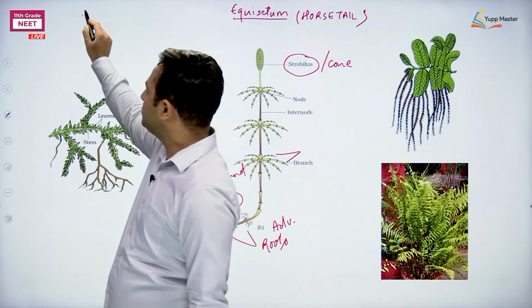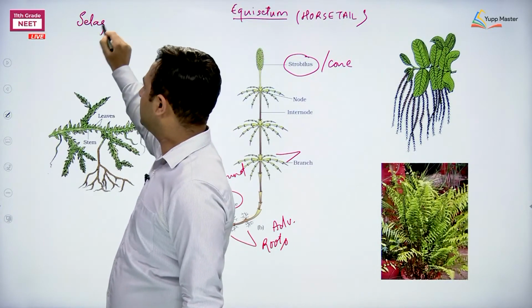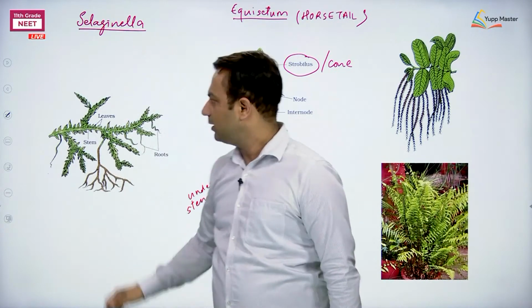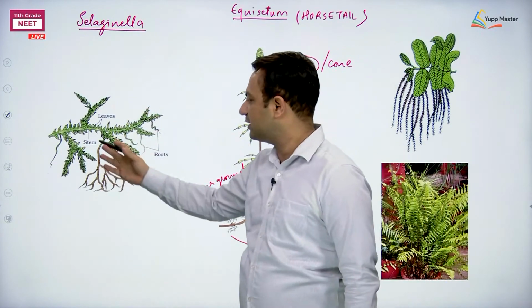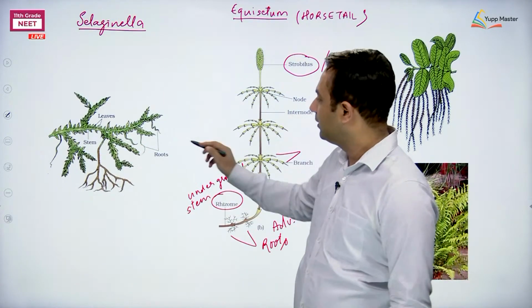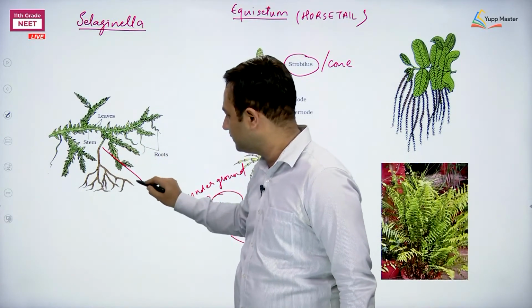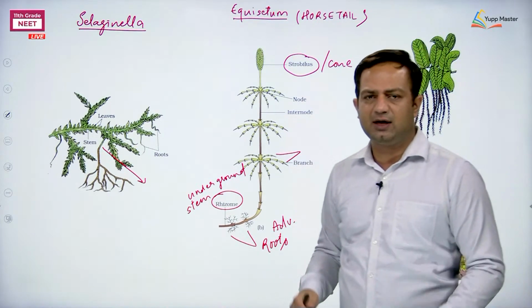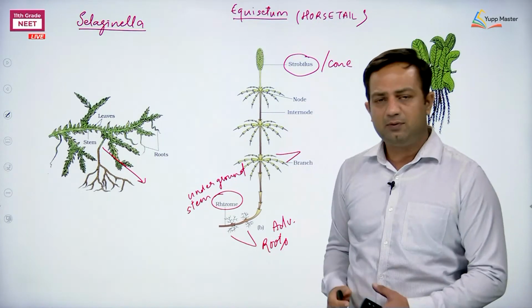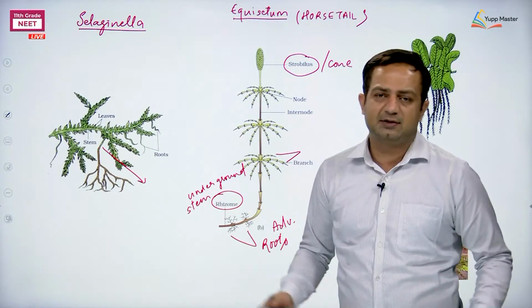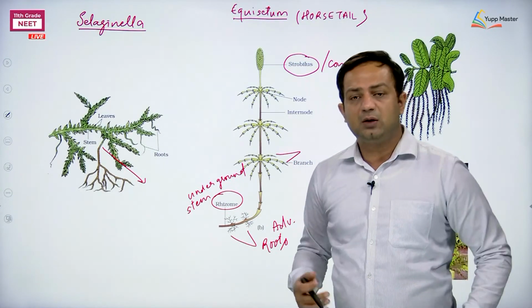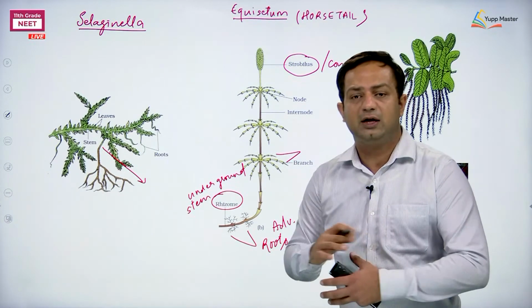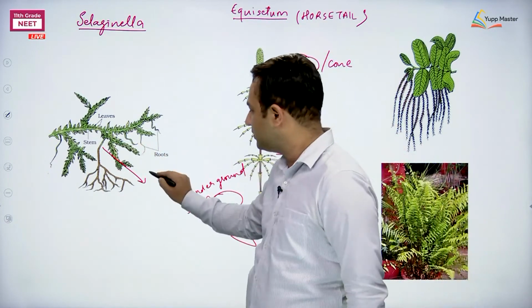On the other side, this member is Selaginella. Most of the description is given about Selaginella in NCERT. In this Selaginella, the leaves, stem and roots are given. See, this is a unique structure. If someone asks you, have you seen Selaginella, and you say, yes, I have seen the figure in my book, then what is the unique thing that you can recognize only in Selaginella, not anywhere else? That is the structure called